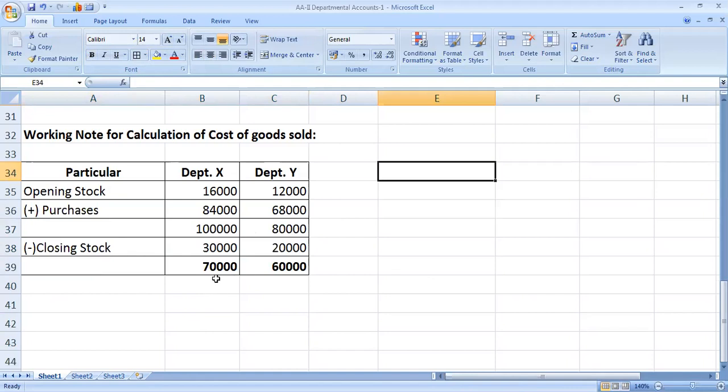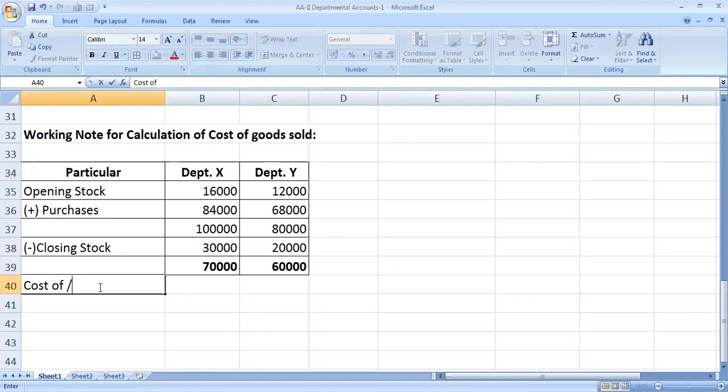Then 70,000 is to 60,000 is the final figure of department X and department Y. Hence, the ratio of the cost of goods sold, eliminating the zeros, is 7 is to 6.